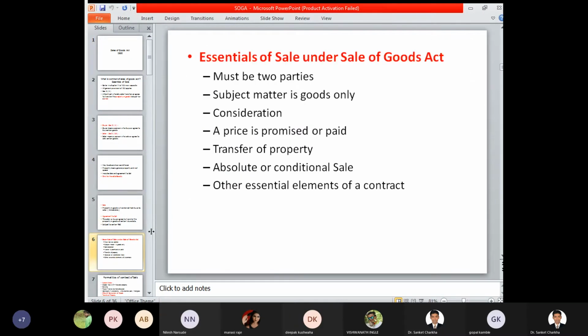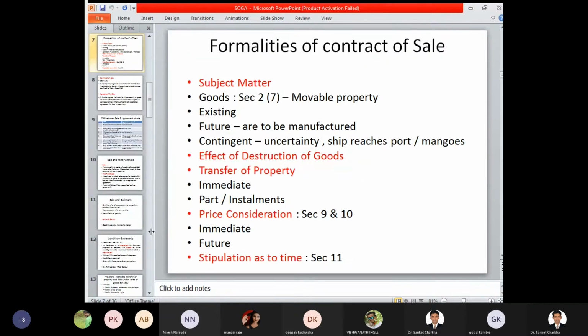Essential elements of the Sale of Goods Act are: there must be two parties, the subject matter is goods, consideration, price is promised or paid, transfer of property, absolute or conditional, and other essential elements of a valid contract with respect to ICA, that is 1872. Formalities of contract of sale: the subject matter, that is goods, may be of three types: existing goods, future goods, and contingent goods.